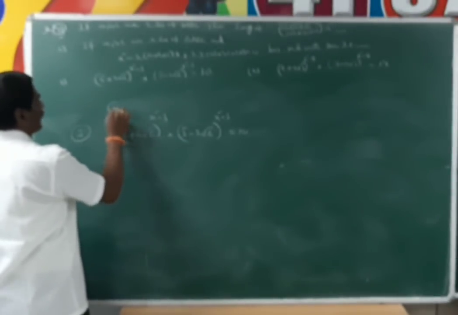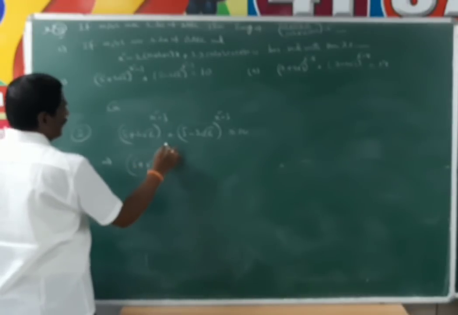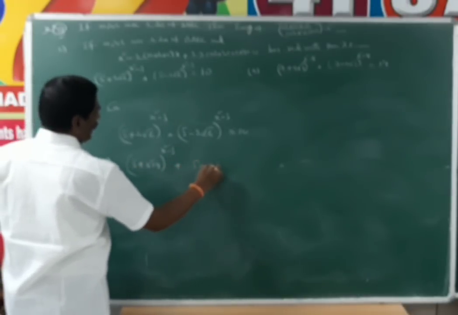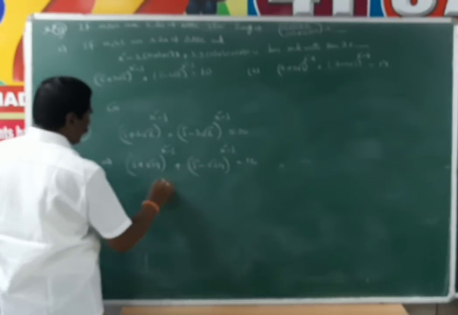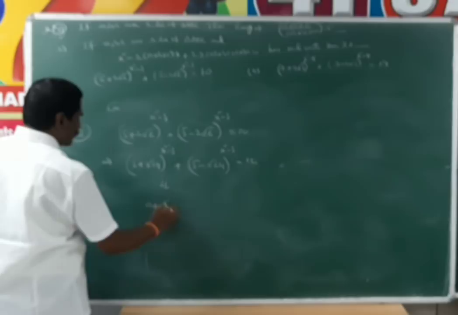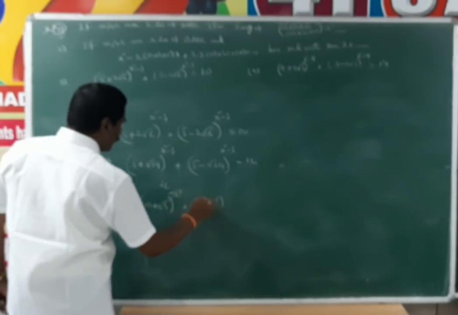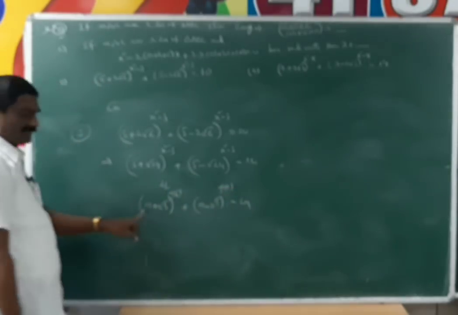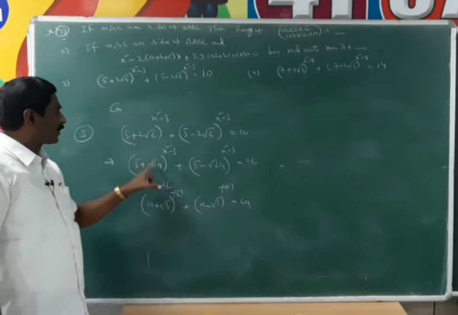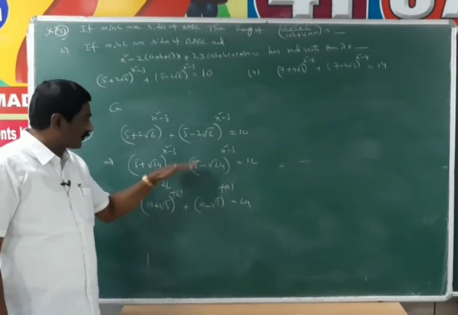This given equation can be reduced to (5 plus root 24) whole power (x square minus 3) plus (5 minus root 24) whole power (x square minus 3) is equal to 10. Now it is in the form of (a plus root b) whole power f of x plus (a minus root b) whole power f of x is equal to 2a. Compare this with this: a is equal to 5, b is equal to 24, and at the same time 2a means 2 into 5, which is 10. It is in the form of this.